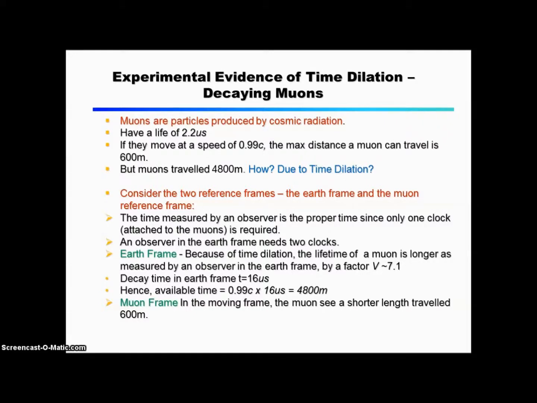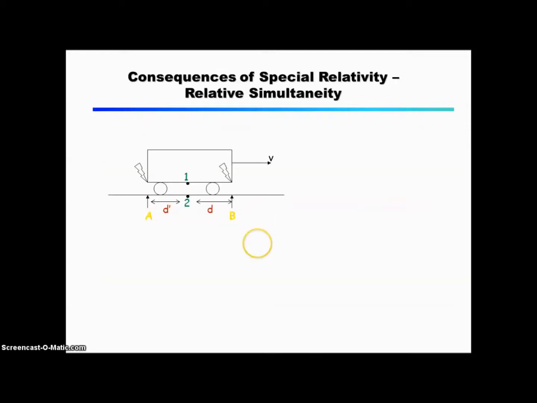Decay time in Earth frame t equals 16 µs. Hence available time equals 0.99 c times 16 µs, which equals 4,800 meters. Muon frame. In the muon frame, the muon sees a shorter length, travelled 600 meters. Consequences of special relativity. Relative simultaneity.